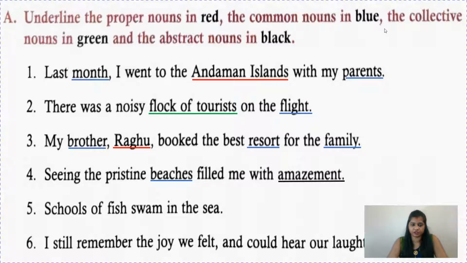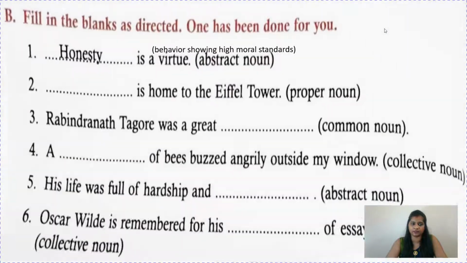Schools of fish swam in the sea. So schools of fish is a collective noun. Sea is a common noun. I still remember the joy we felt. So we are talking here about happiness. Joy is happiness, so it will go in black color as it is an abstract noun. And could hear our laughter echoing. Again laughter, it is a great feeling when we are happy. It is showing happiness, so again it is an abstract noun, so it will go in black color.